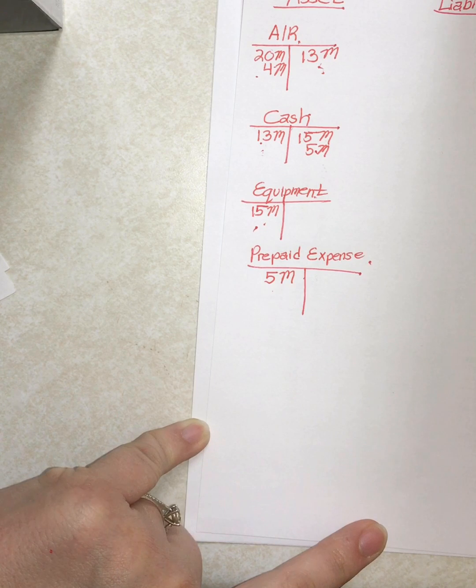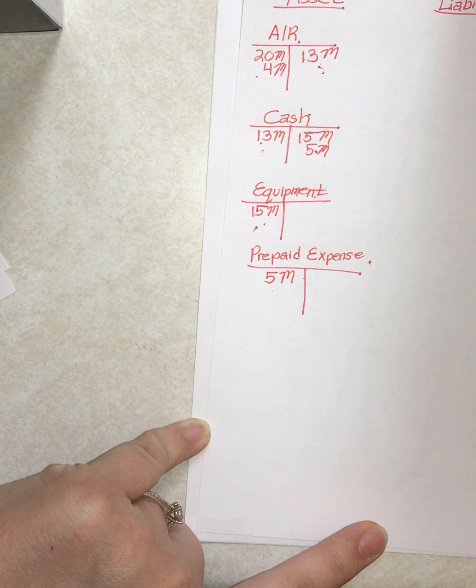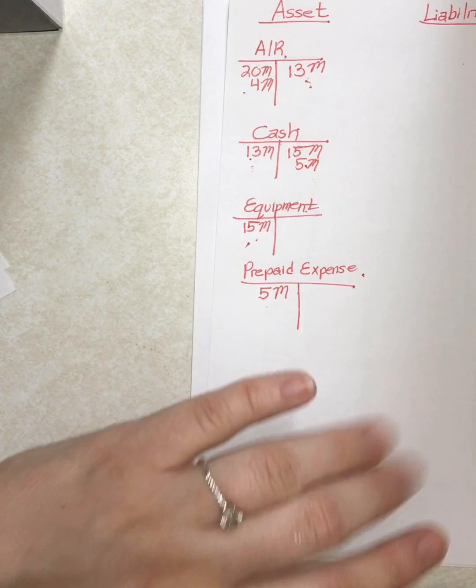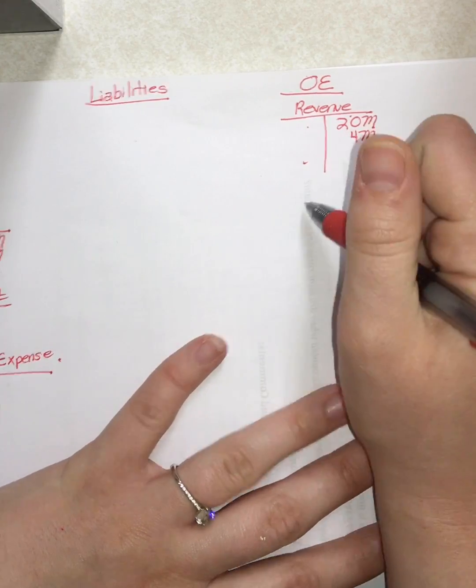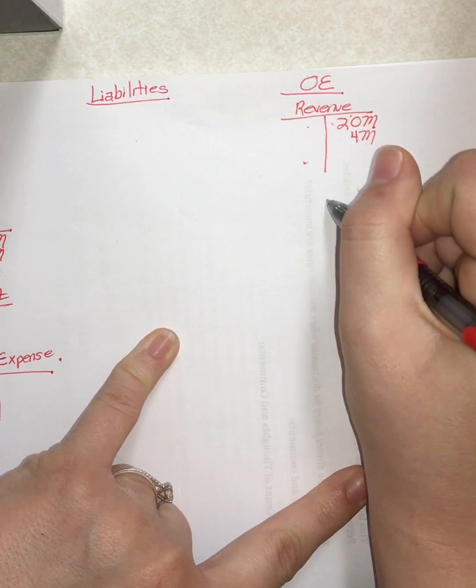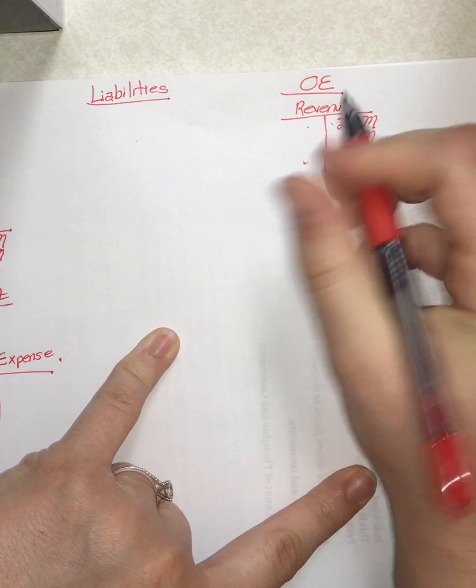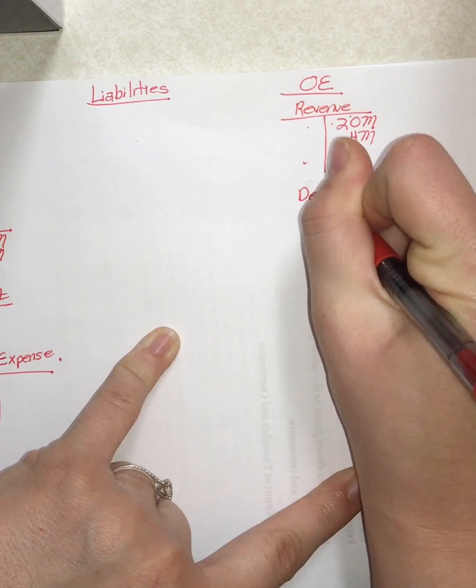First, you'll see depreciation expense. You saw the $15 million that we paid, and unfortunately, it's depreciating quite a bit over the next 3 years. 15 million divided by 3, that's going to be 5 million a year. And so we go over to OE. We have revenue here. What's happening to our expenses? Let's go ahead and take care of that. Depreciation expense.